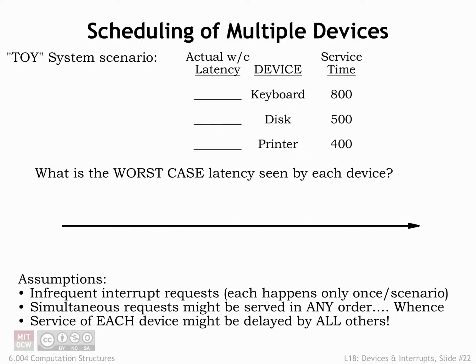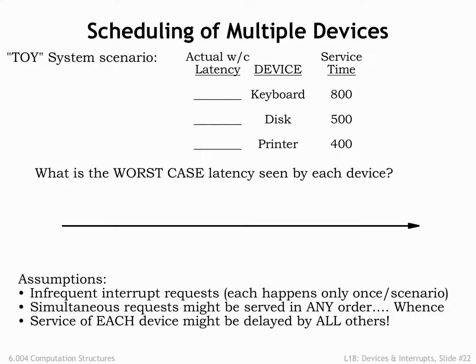Suppose we have a real-time system supporting 3 devices: a keyboard whose interrupt handler has a service time of 800 microseconds, a disk with a service time of 500 microseconds, and a printer with a service time of 400 microseconds. What is the worst-case latency seen by each device? For now, we'll assume that requests are infrequent. In other words, that each request only happens once in each scenario.